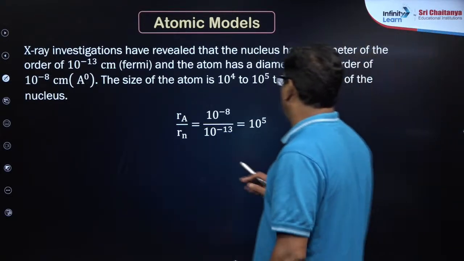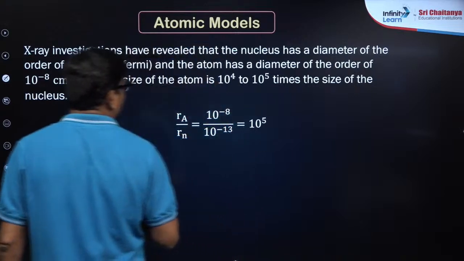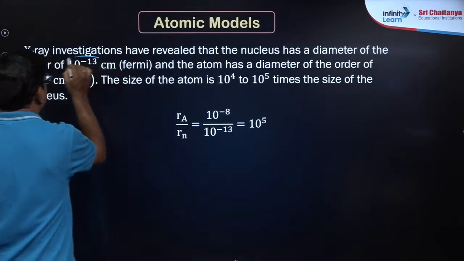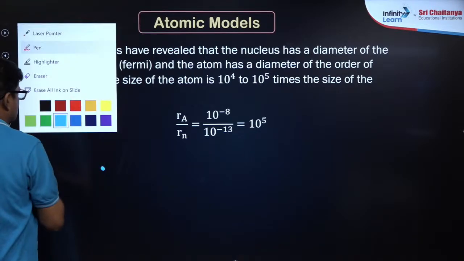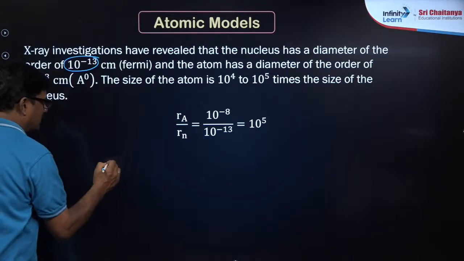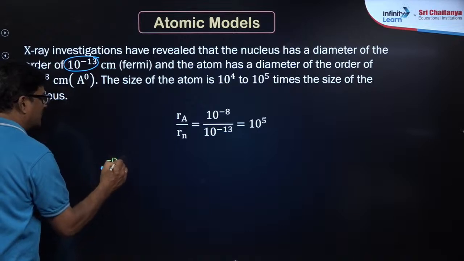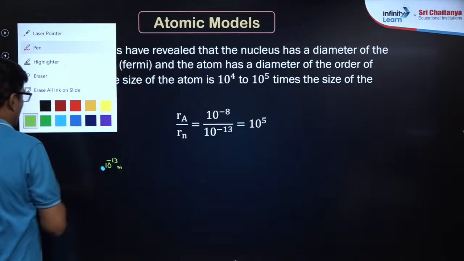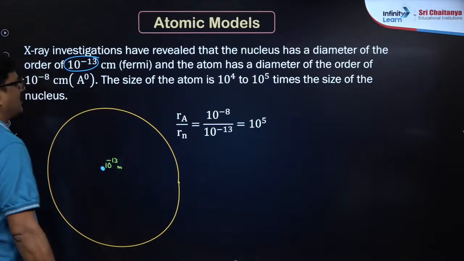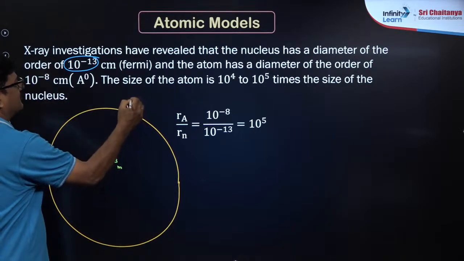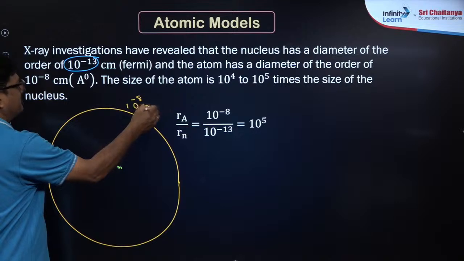The nucleus has a diameter of 10 to the power of minus 13 meters. And the atom outside has a diameter of 10 to the power of minus 8 centimeter.